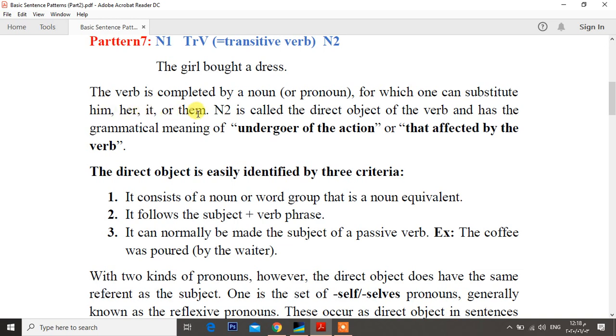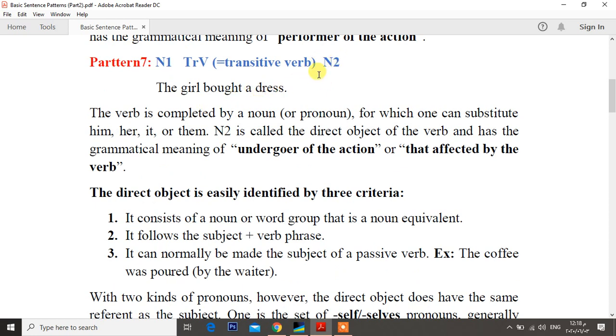So sometimes we substitute this noun with a particular pronoun, for example, him, her, it, or them. And N2 is called the direct object of the verb and has the grammatical meaning of goal of the action, or that which is affected by the verb. So here, the grammatical meaning of N2 is what? Goal of the action, or that which is affected by the verb.